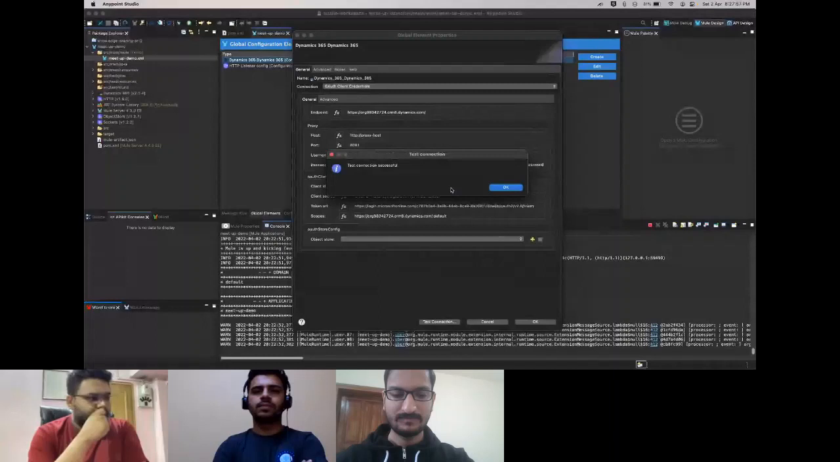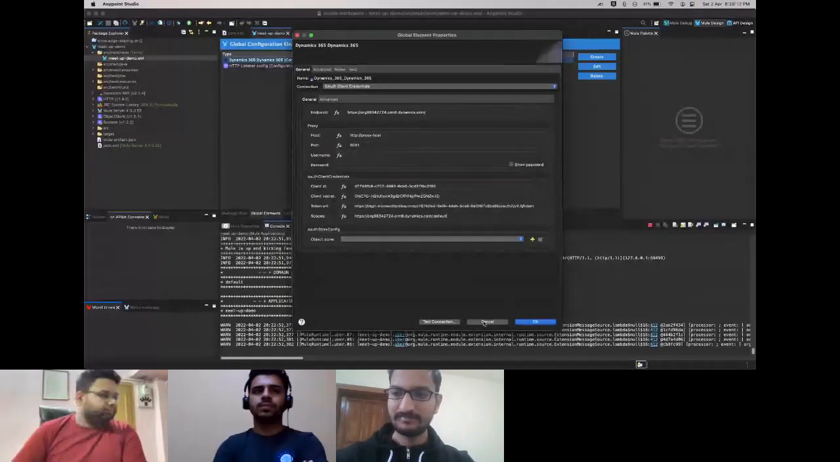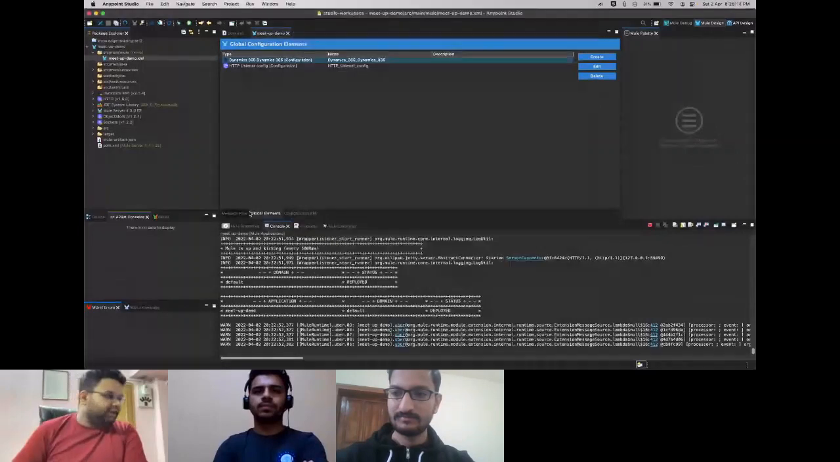And it will show you test connection successful. Now it will be unsuccessful if you have not created that application user. Even if you have all the details, if you are not an application user, it's not going to be successful. So that's all in terms of the connector config.